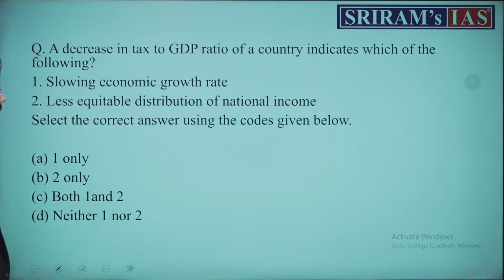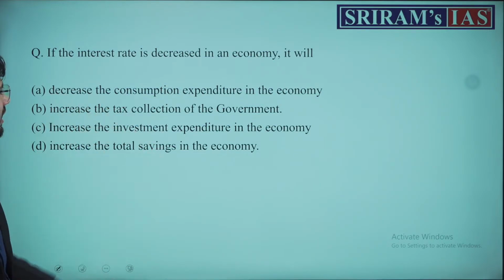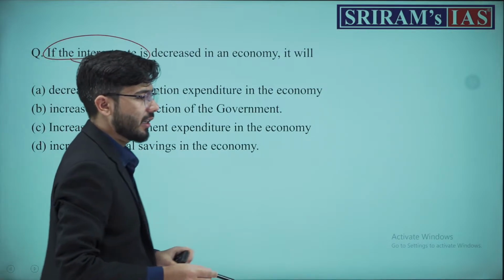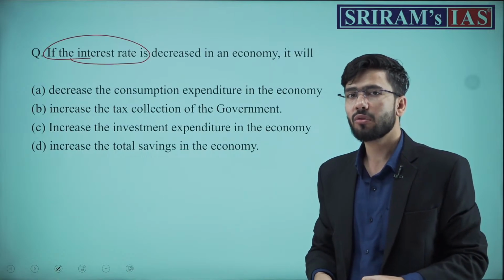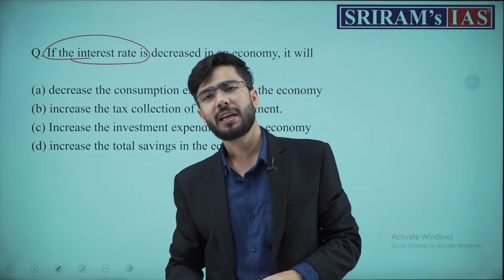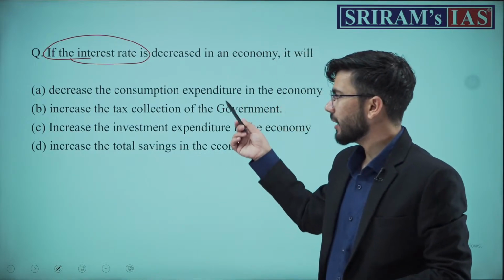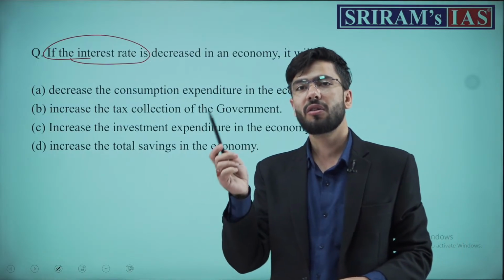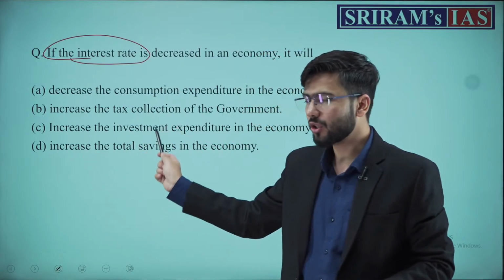Next, just to make sure that you do not make a mistake if a question similar to this appears in the exam. Next question: if the interest rate is decreased in an economy, what will happen? You might think that this is a question related to RBI's monetary policy, that it is decreasing the interest rates and banks are now doing something. But the reason I have taken it here is it caters to the capital output ratio, which you have just read in the first question.